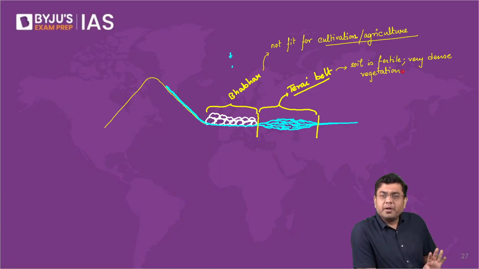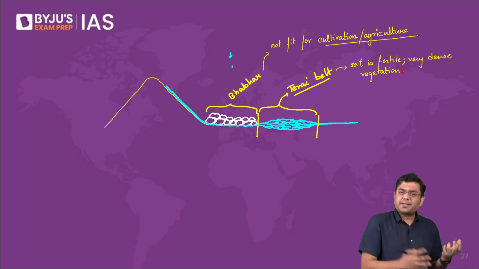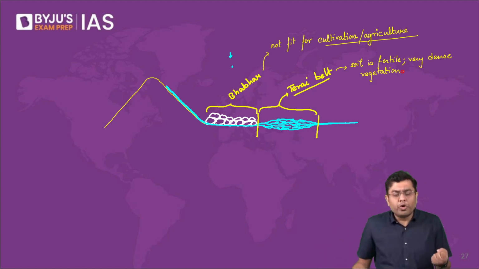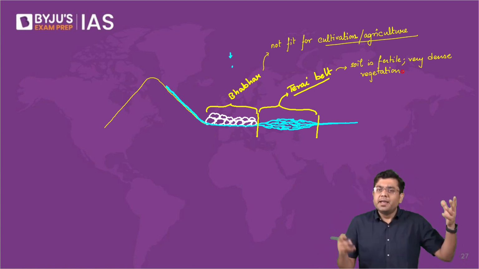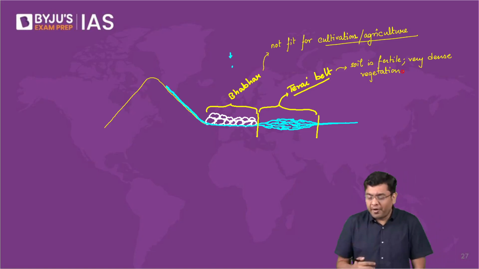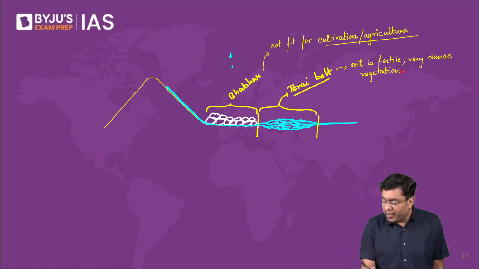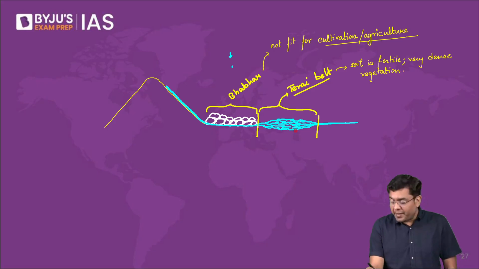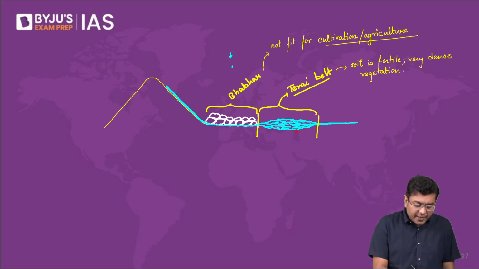Then after some time, even for expansion and extension of agriculture, many of these areas have been deforested. Now, as a result of deforestation, obviously, these areas have become very prone to floods, because when you have the forests, the soil has the natural ability to soak in excess water. You remove the forest, even a small amount of water will start overflowing along with the topsoil. So that creates and exaggerates the problem of floods nowadays. Okay. So here, this is basically the Tarai belt. Yes, also prone to malaria and these diseases.